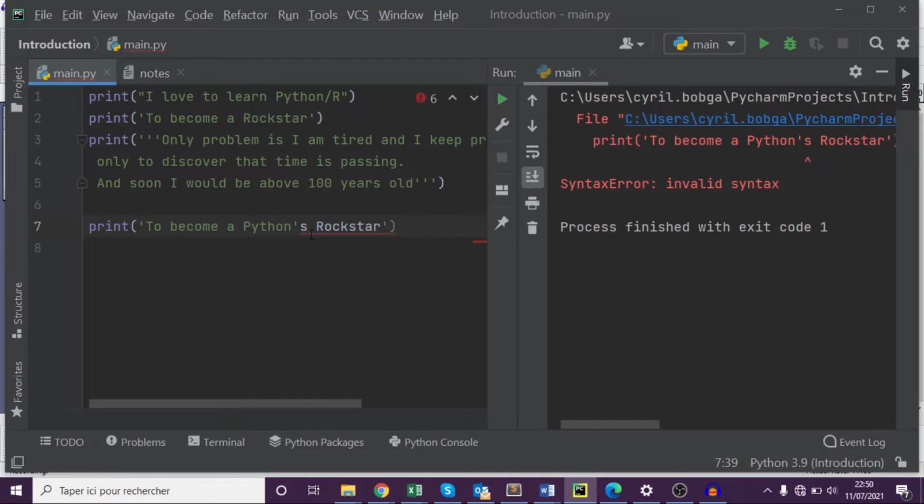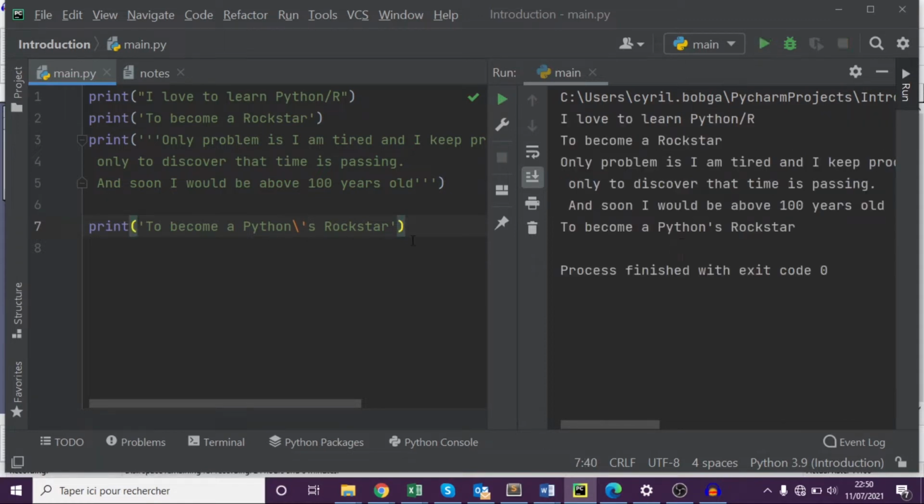So how could we go about solving this? There's what they call in Python the escape key. It's a backslash. You see when you do that, it actually tells the program to ignore this apostrophe, what is coming after the backslash, and just move on. So here, if we print it now, you see we get no error. But usually what is easier to do is, if you have single quotes in the middle like this, you come to the beginning, you say, okay, since I have single quotes in the middle, I'll put double quotes, and when you print that, you see you get no error.